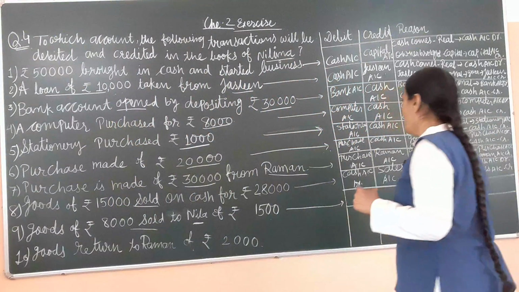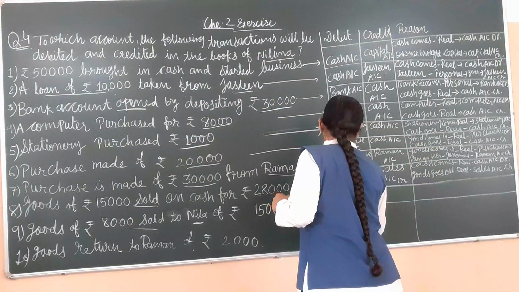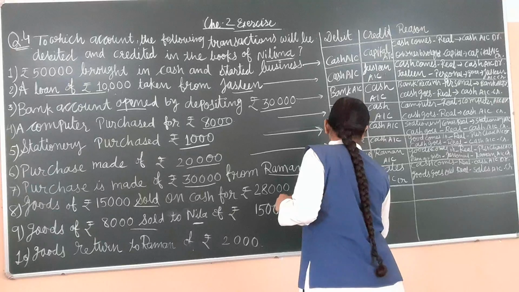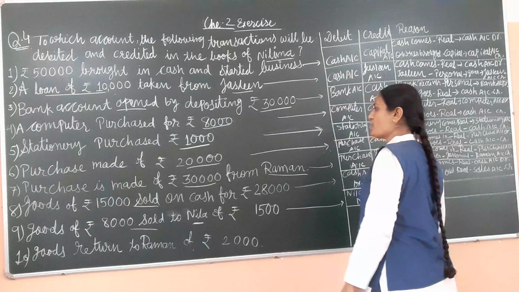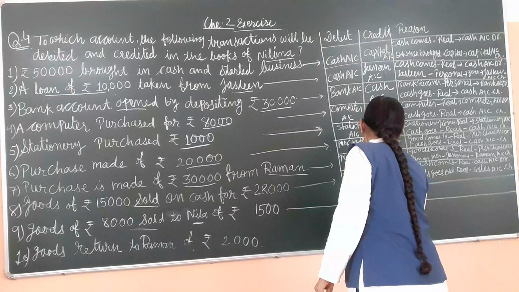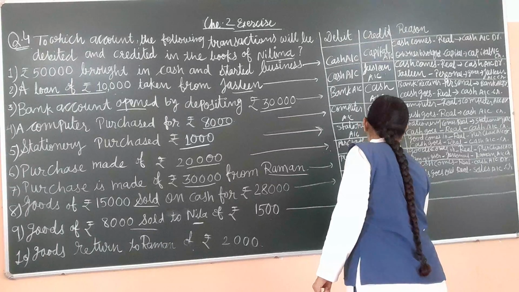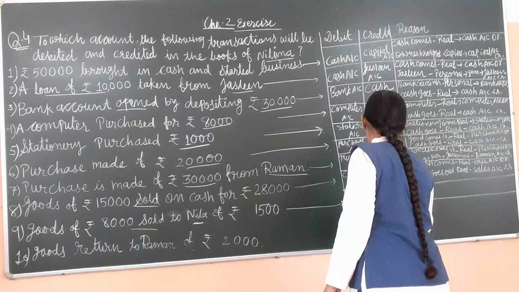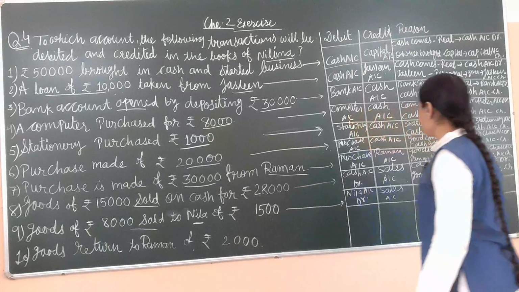So here Neela's account debit, and in the form of sales goods goes. So Neela's account debit and sales account credit.